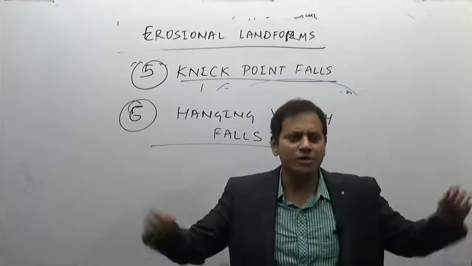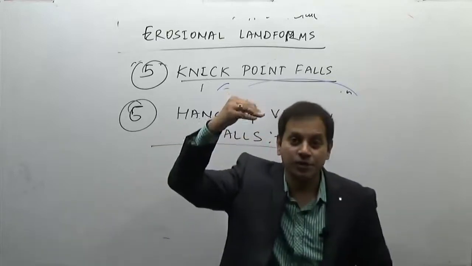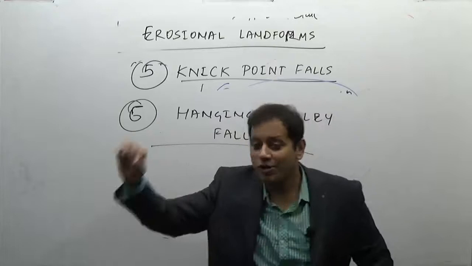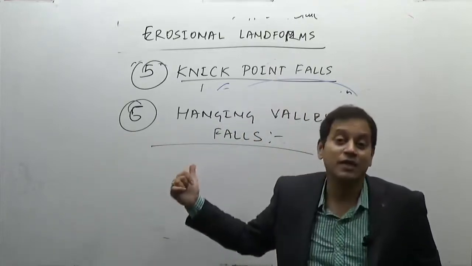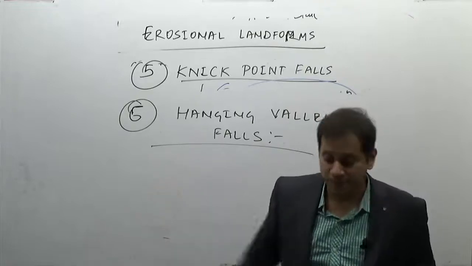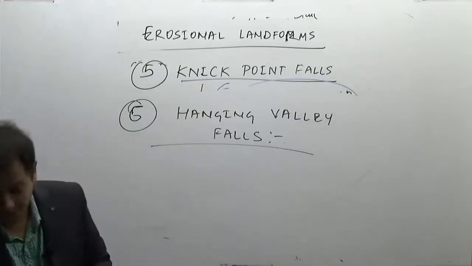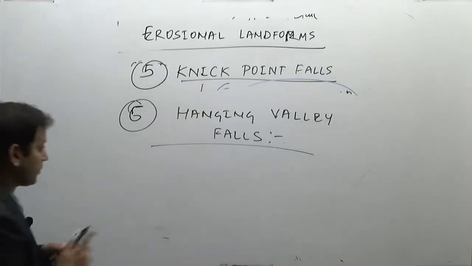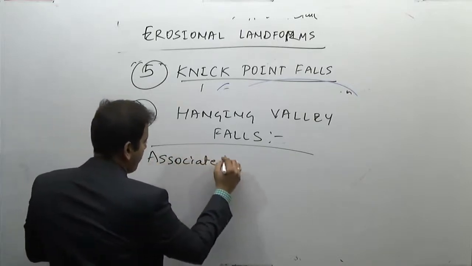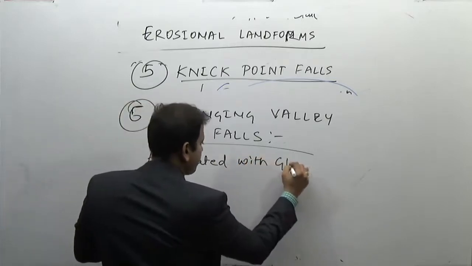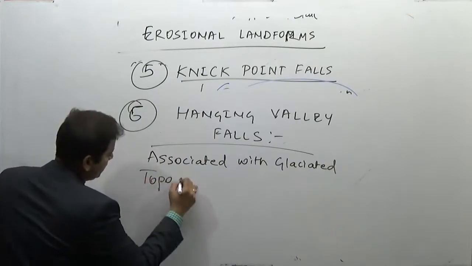Common in New Zealand, common in Canada, common in glaciated regions of the world in the higher latitudes. If you see movies like Lord of the Rings, most of the valleys are examples of hanging valleys. So what are these hanging valley falls? Again, these are associated with glaciated topography.